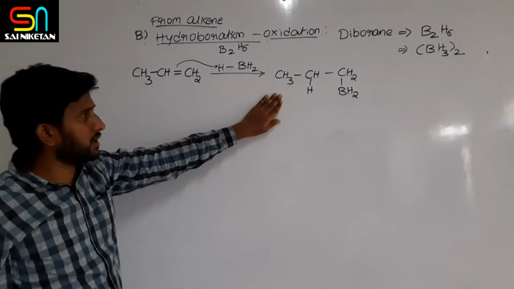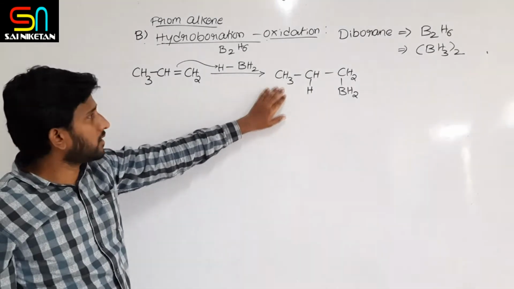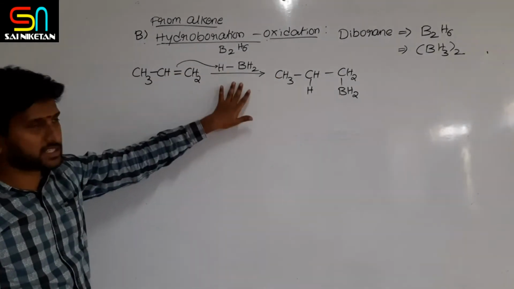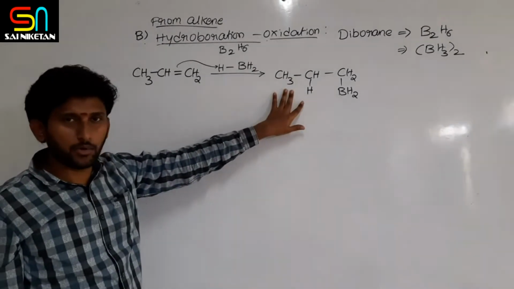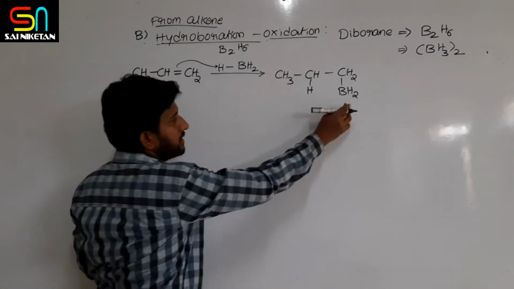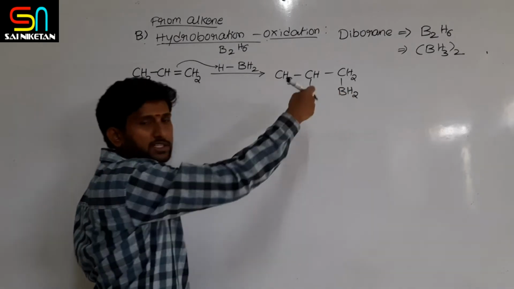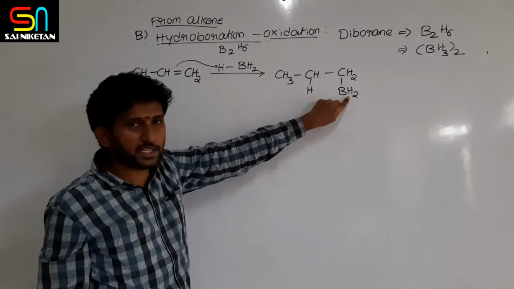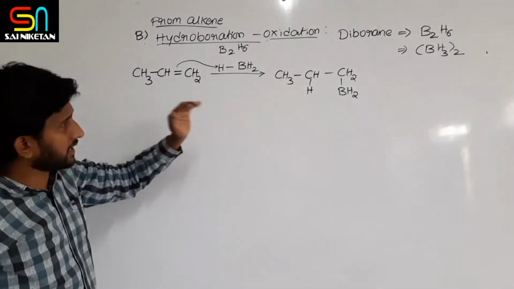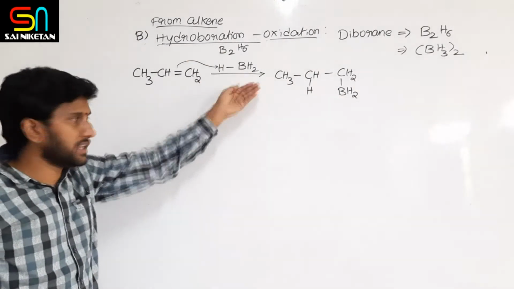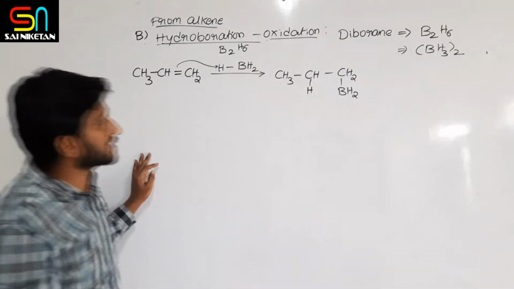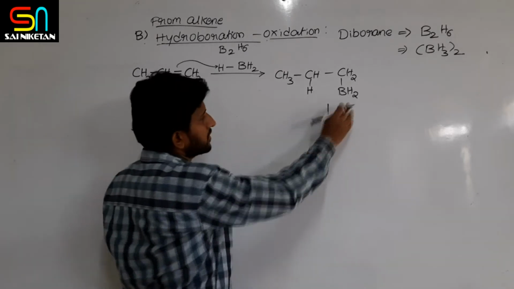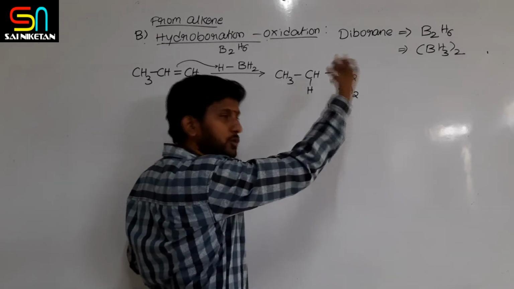This is called an alkyl borane, or propyl borane: propene plus borane gives propyl borane. Here two more hydrogens are available for further reaction, which means two more alkenes can be added, and the reaction can continue.